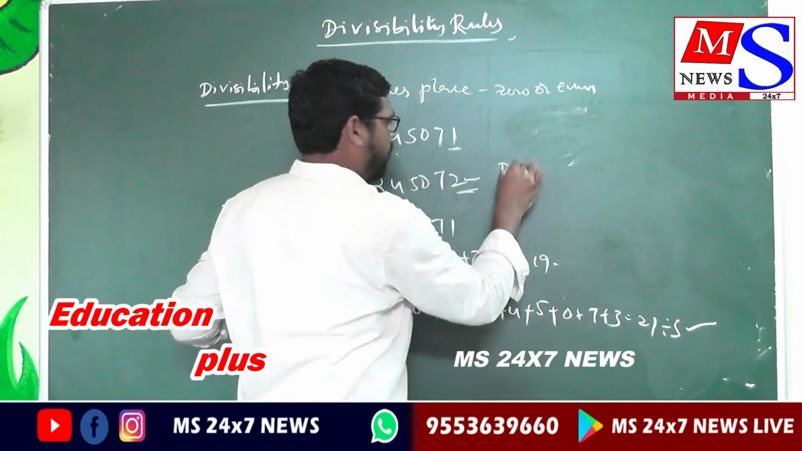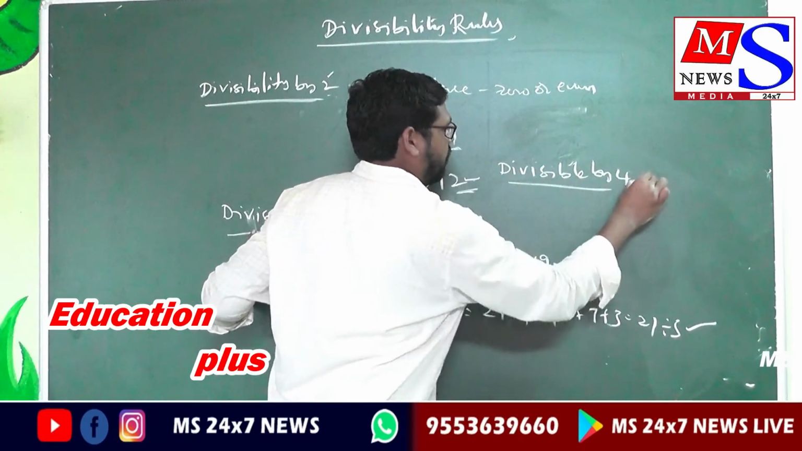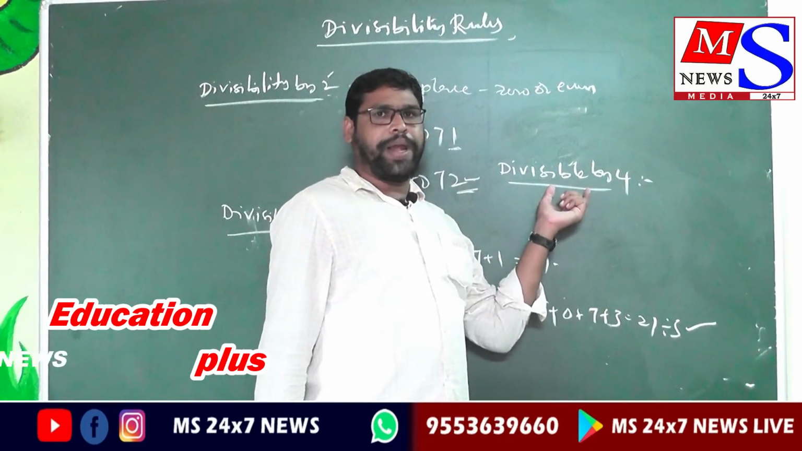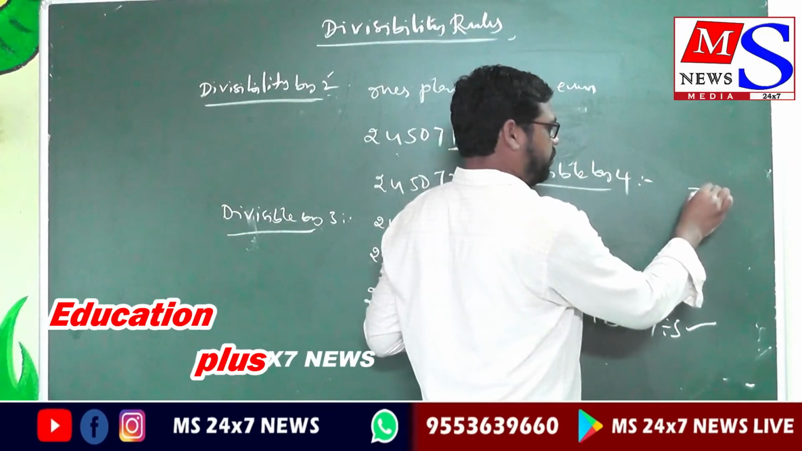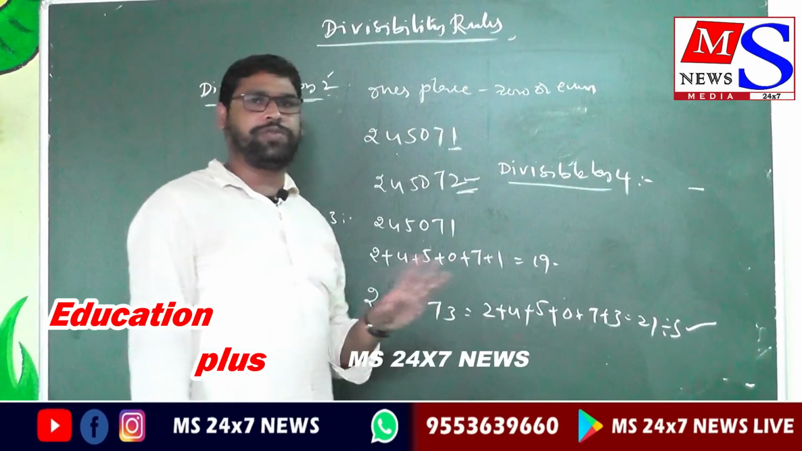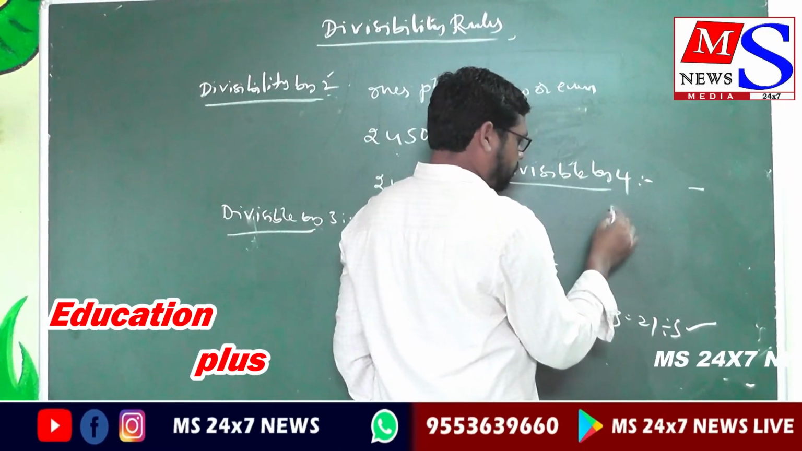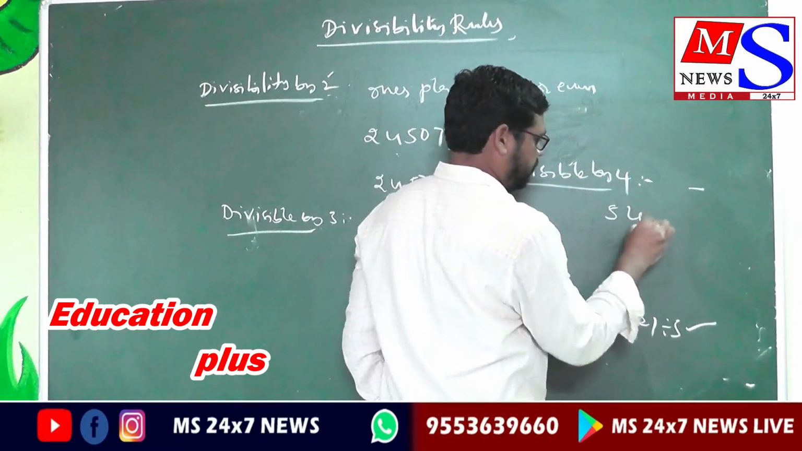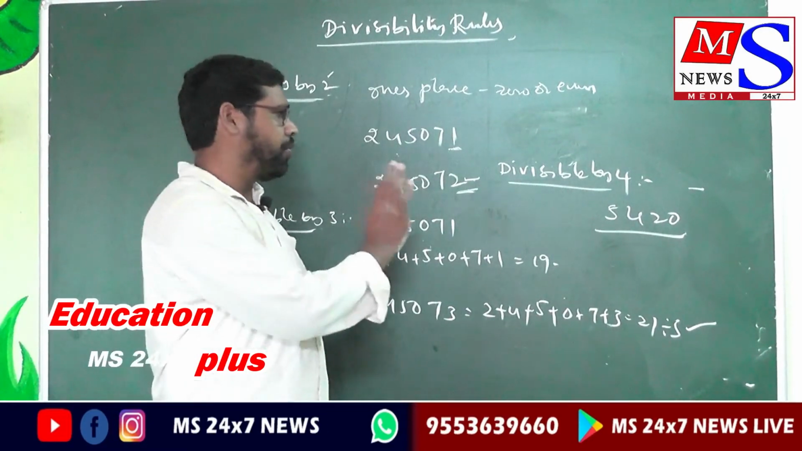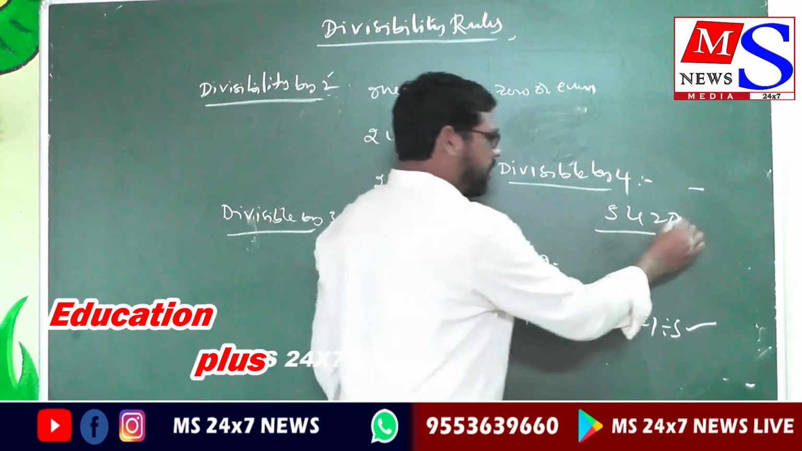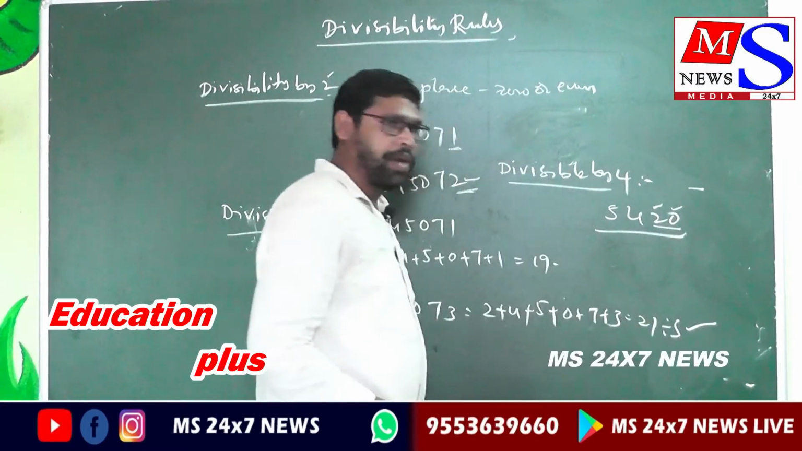So what is divisible by 4? A number is divisible by 4 if the ones place and tens place form a number divisible by 4, then the entire number is divisible by 4. So for example, this is the number 5420. Is 5420 divisible by 4 or not? So how to check it? The ones place is 0, the tens place is 2. This forms the number 20.